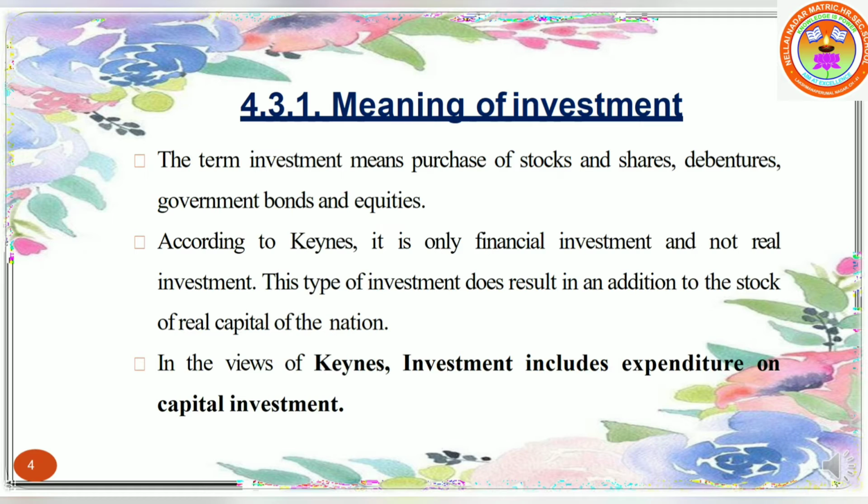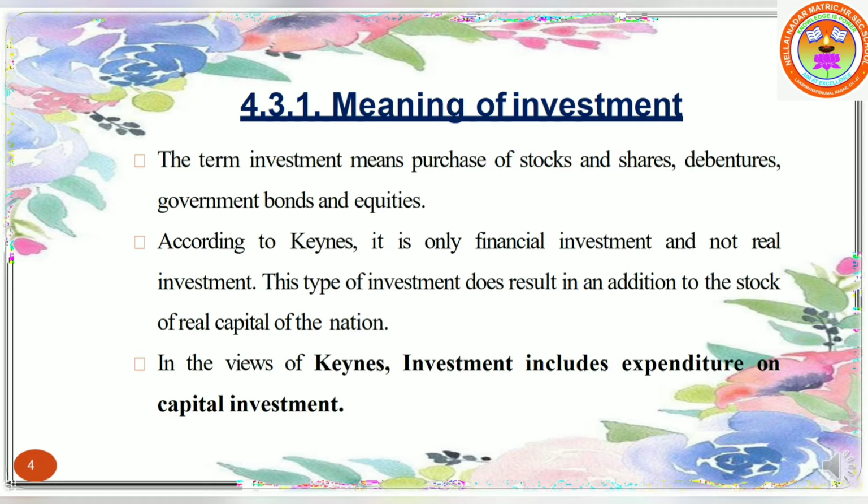According to Keynes, volume of investment is determined by two factors. What are the factors? Marginal efficiency of capital, that is rate of return. Rate of return means profit also we can say. Next one, rate of interest. Firms undertake investment as long as return from investment is greater than cost, that is rate of interest on borrowing funds for investment.